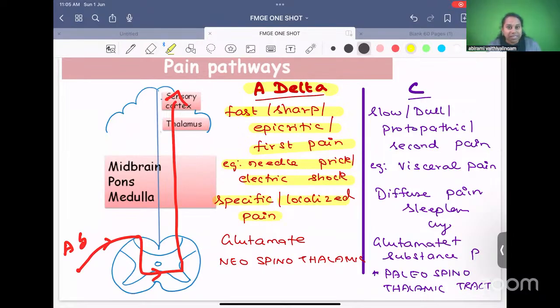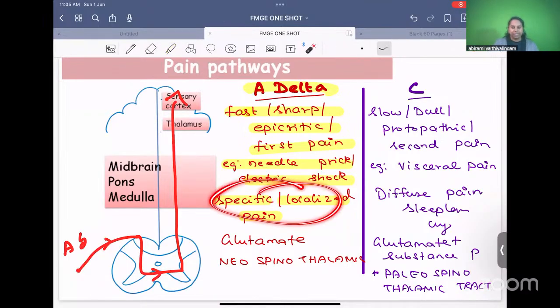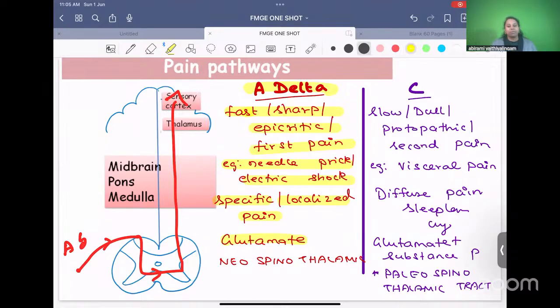Since the pathway is very specific and localized, the pain is also very specific and localized. What is the example for localized pain? Needle prick injury. If a needle pricks you in your finger, only here locally it will pain. You will not have pain in any other part of the body. Since it is a localized pain, only one area is paining, one neurotransmitter, glutamate, is enough. Faster pathway. Fast means new. So it is called the neospinothalamic tract.